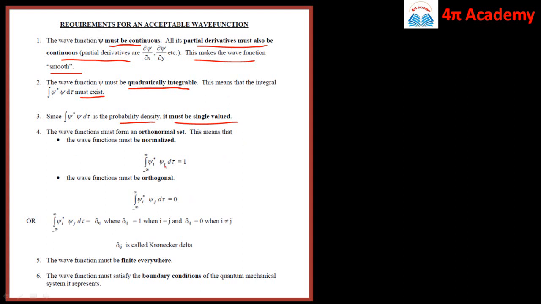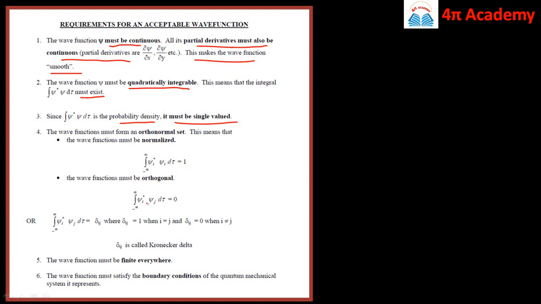Then if we have the wave function, and we multiply it by its complex conjugate, that is psi i star psi i d tau, and it is integrated over the range minus infinity to infinity, then it is equal to 1. This is the normalization condition.